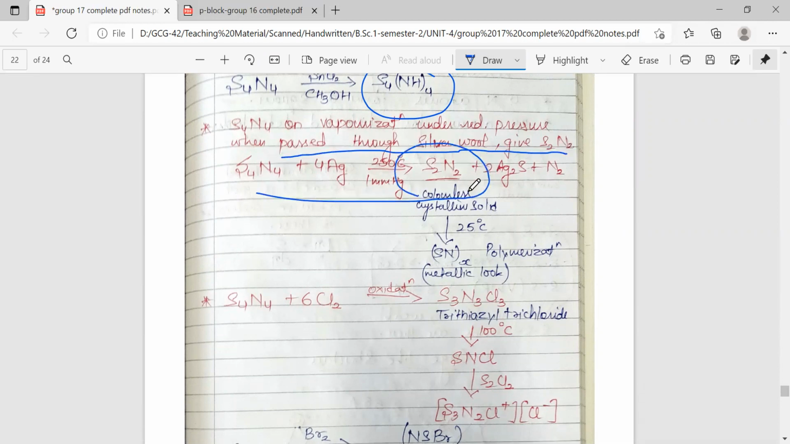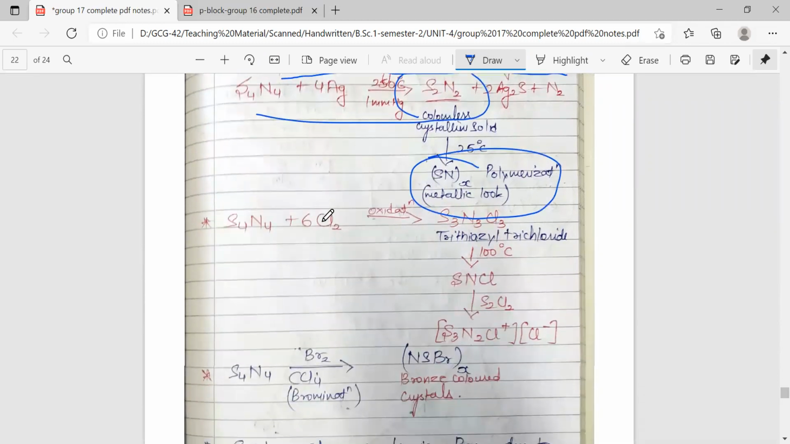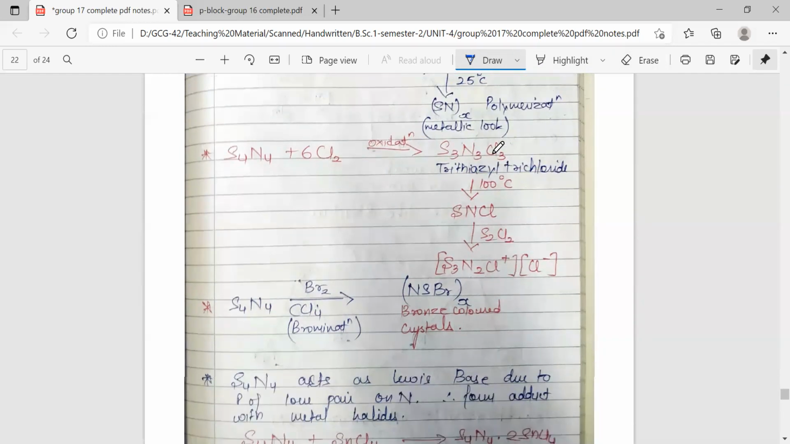It is a colorless crystalline solid, which upon heating at 25 degrees Celsius polymerizes to give a metallic luster. It can also undergo chlorination. It will undergo oxidation upon treating with chlorine and give the compound S3N3Cl3. This is trithiazyl trichloride, which upon heating to 100 degrees Celsius gets converted to the monomeric form, that is SNCl, which upon treating with S2Cl2, that is sulfur monochloride, gives this ionic compound. This is also an important reaction.